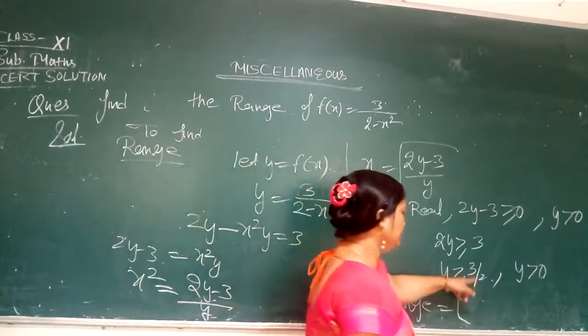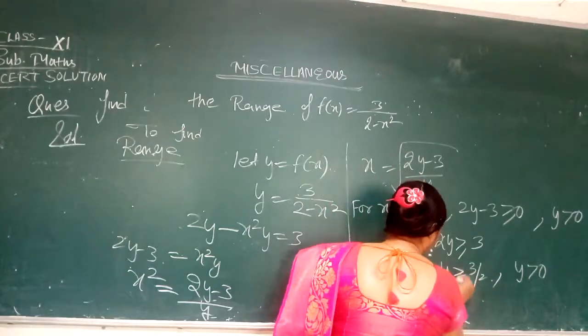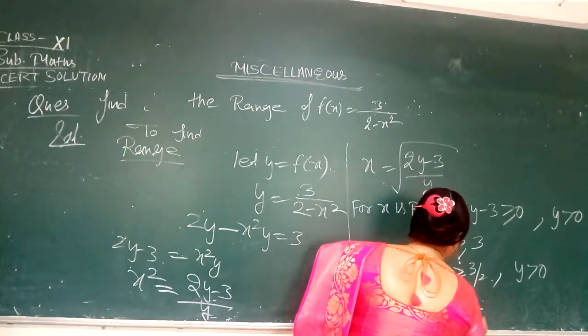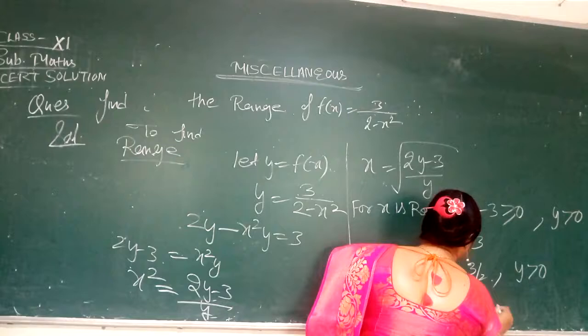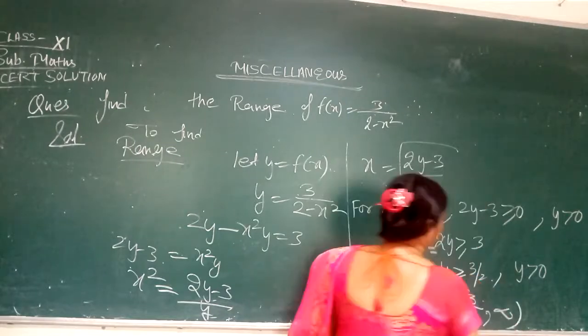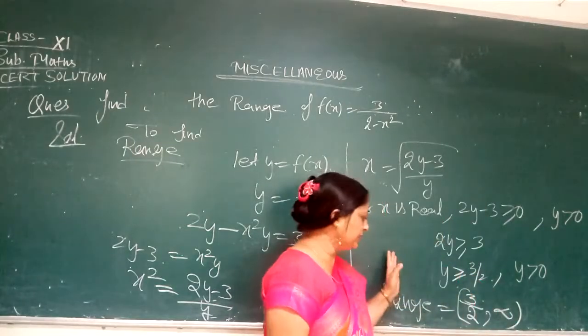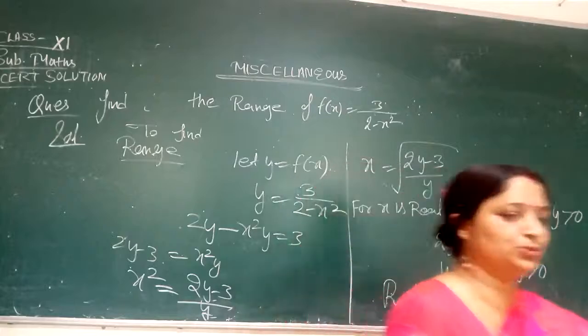greater than or equal to 3 by 2. This is the sign of greater than or equal to. So the closed interval 3 by 2 comma infinity. Finite term, positive terms are coming here. So this is the range of this question.